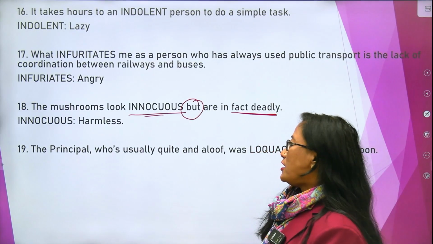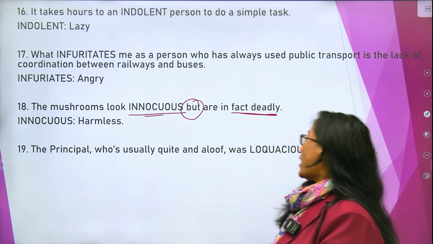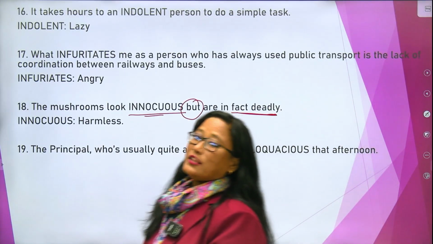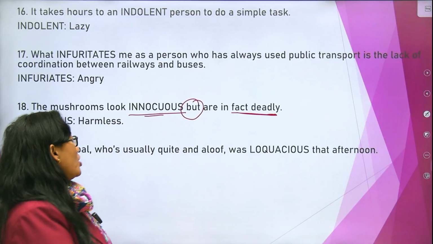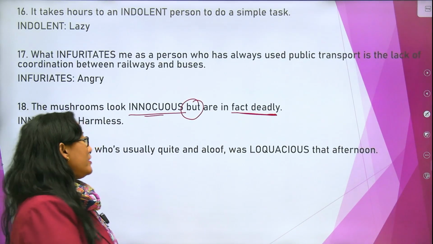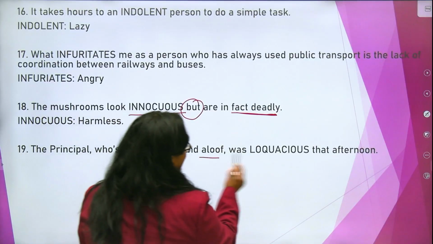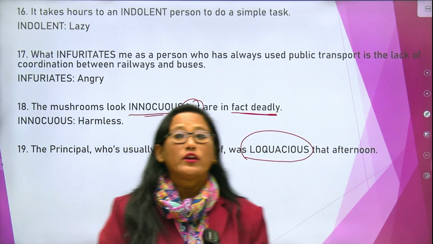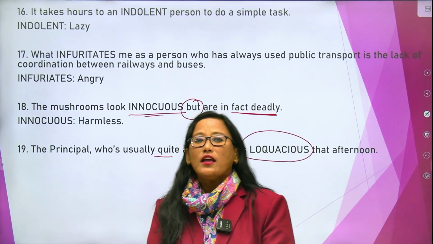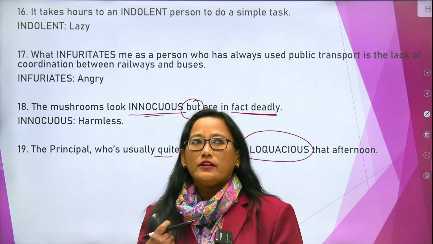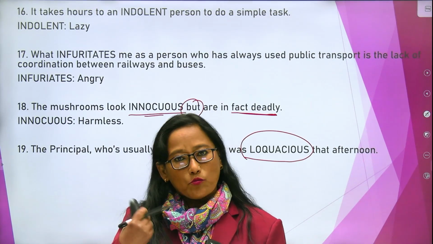The principal, who is usually quiet and aloof, was loquacious. The principal, who was very quiet and aloof, was loquacious that afternoon. Principal was generally very quiet and aloof, but he was loquacious that afternoon. Now, what is the meaning of loquacious here? One more example I am going to give you. The people who are extrovert are mostly loquacious.